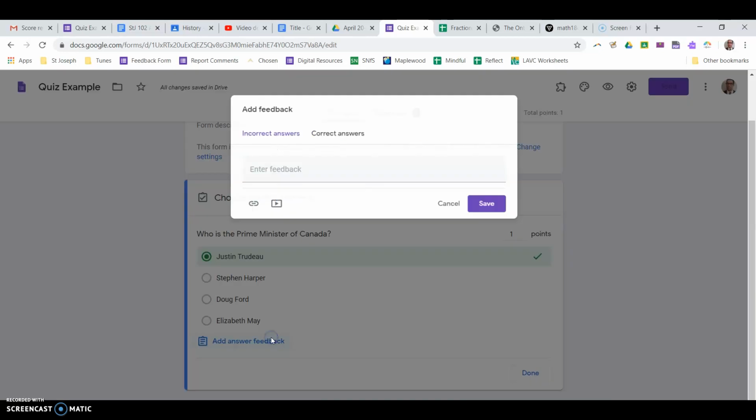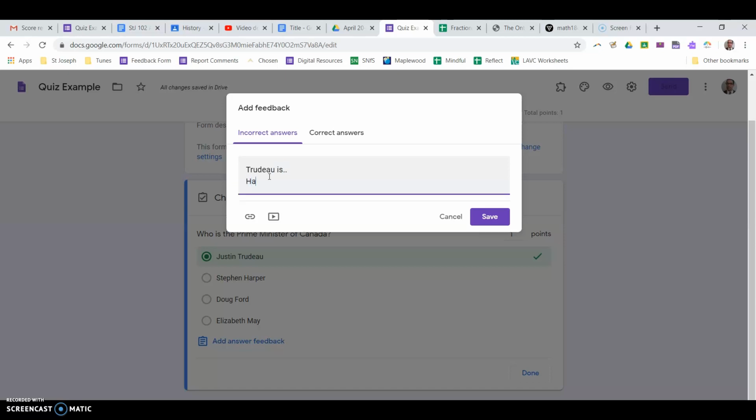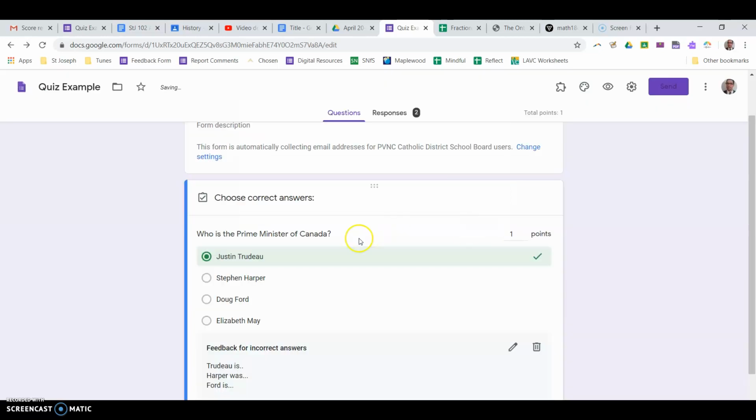And I can once again click add answer feedback and give a description, and you can differentiate this between incorrect answers and correct answers. Usually I don't put any additional feedback in correct answers. So I might say Trudeau is, and then Harper was the Prime Minister, Ford is the Premier of Ontario, May is the leader of the Green Party, right? So you might put all that in, save. There we go.